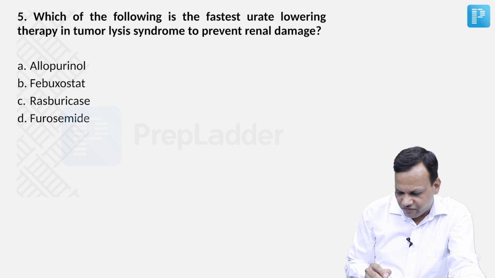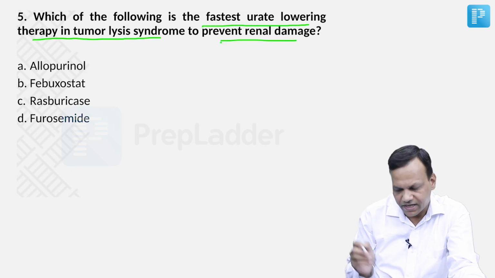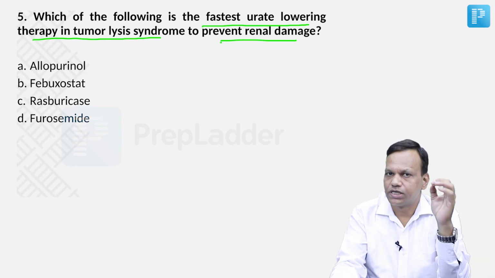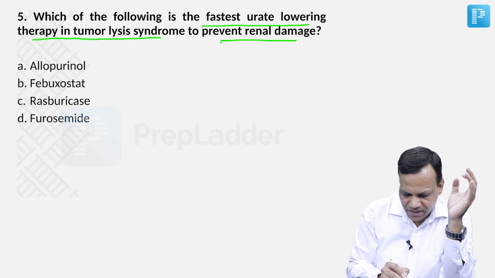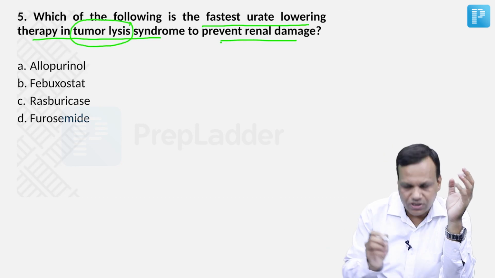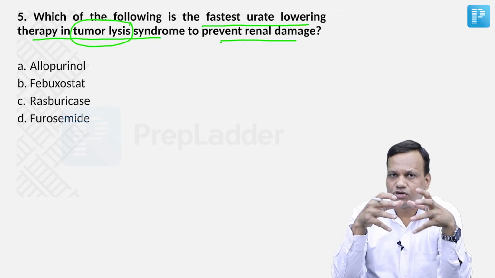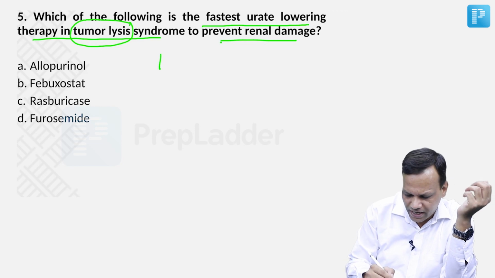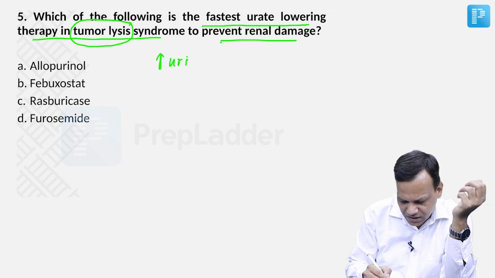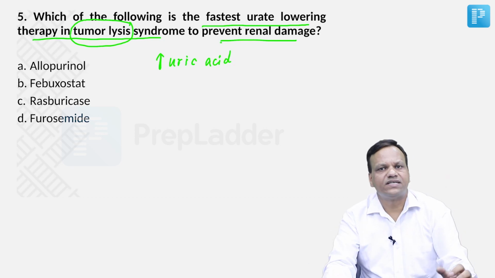Which of the following is fastest urate lowering therapy in tumor lysis syndrome to prevent renal damage? So read the question carefully. What happens in tumor lysis syndrome? As the name says, tumor lysis. So that means when a tumor breaks, large amount of intracellular substances will be released in the blood. So one of them is uric acid. So that leads to sudden increase in uric acid level.